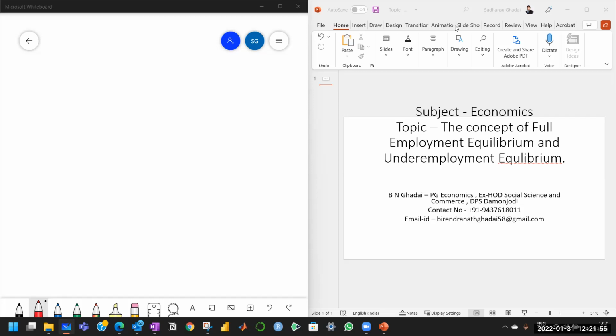Simple thing. Why does aggregate demand fall short of aggregate supply? Now we have seen aggregate demand has two components: consumption expenditure and investment expenditure. Again, investment we have taken as autonomous investment, and autonomous investment remains constant. That means the aggregate demand depends upon the consumption expenditure, and consumption expenditure is subject to the psychological law of consumption. And what does the psychological law of consumption say?